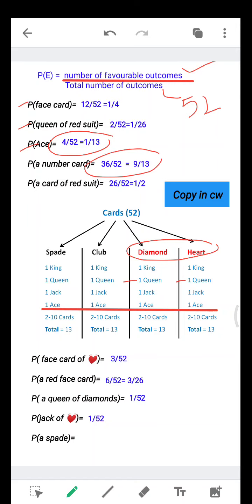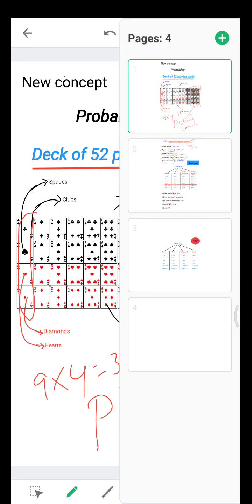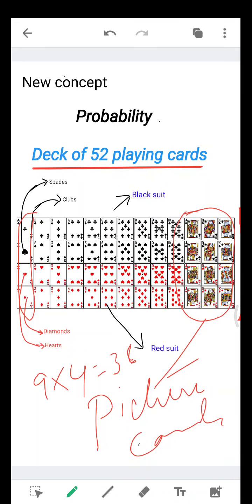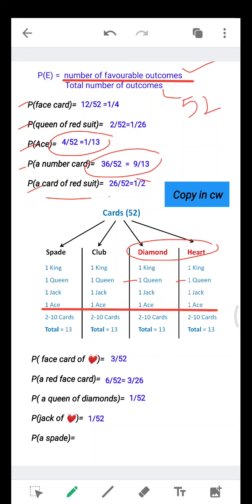Then the next question. Card of red suit. How many cards do we have in the red suit? You can clearly see there are 26 cards in the red suit. So what will be our probability? 26 by 52. Got it, everyone?